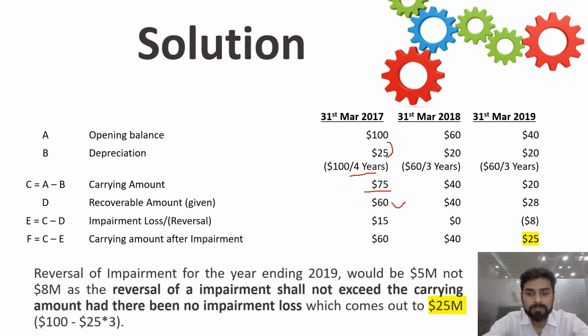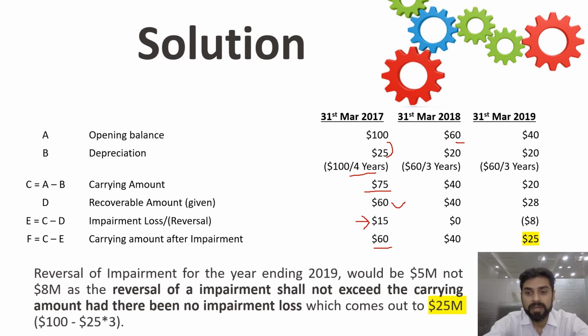Now we will compare this with the carrying amount, and since the recoverable amount is less than the carrying amount, 15 is the impairment loss which shall be booked, and the revised carrying amount will be 60. 60 will become the next year opening balance, and now you will have to again determine the depreciation.